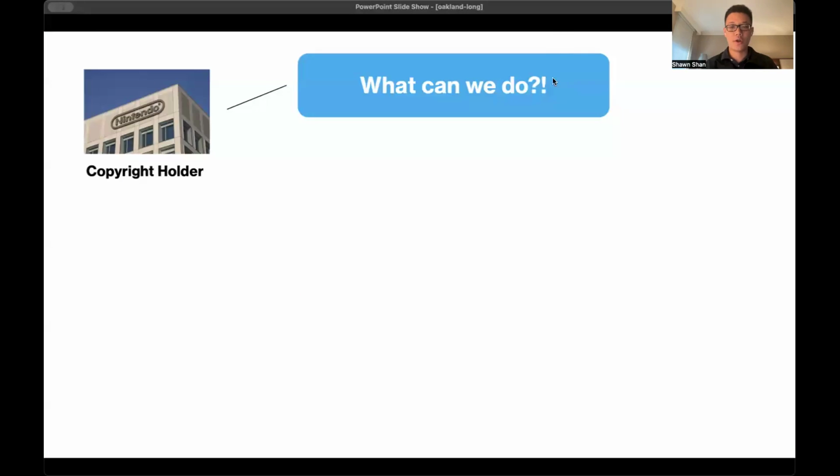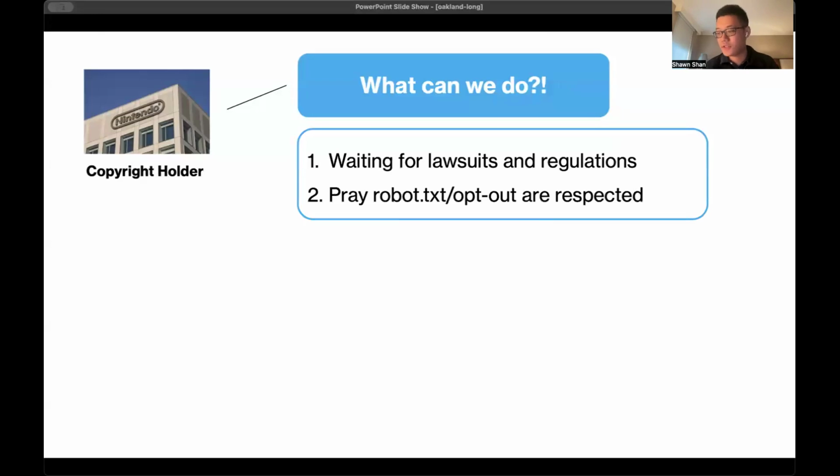Now the question is, okay, what can we do as a copyright holder? And there seem to be 2 possible solutions as of today. The first solution is, well, we can take legal actions, where we wait for the lawsuit results or regulations. Lots of media companies are doing this. And the second option is, well, we can trust that all the AI model trainers will respect robots tags, will respect the opt-out list that they put up on their websites.